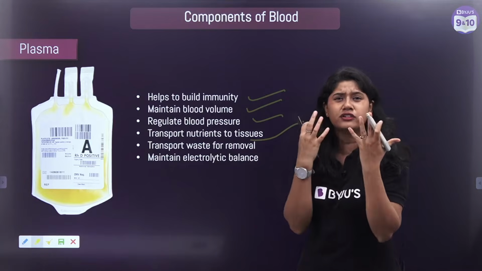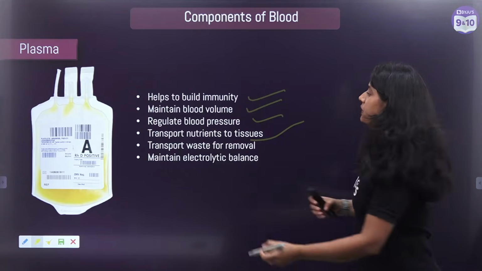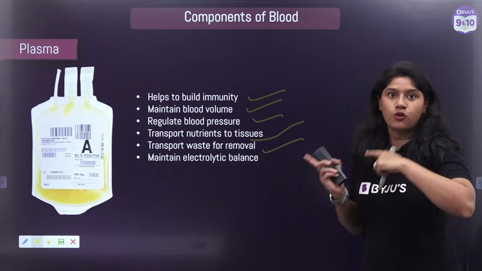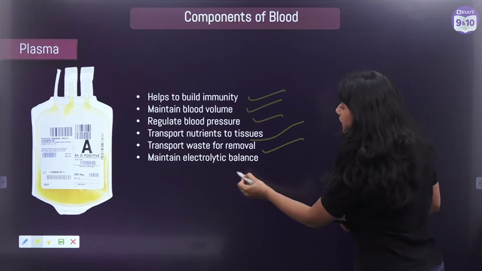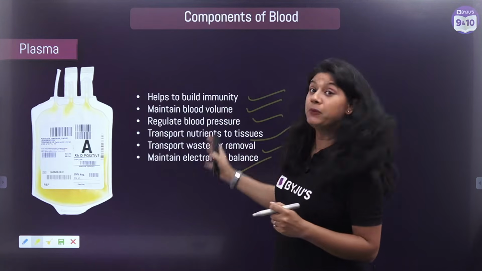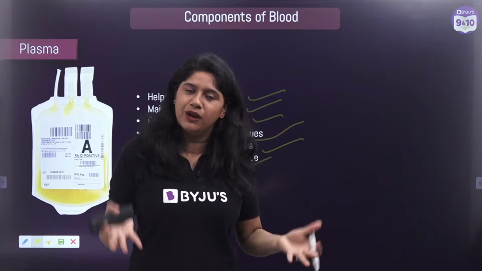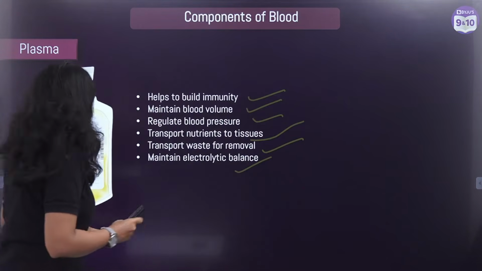The nutrients move to the tissue with the help of the plasma, and plasma also transports waste for removal and maintains electrolyte balance in the blood. So plasma being the major component in the blood, make sure that it is doing its function properly.